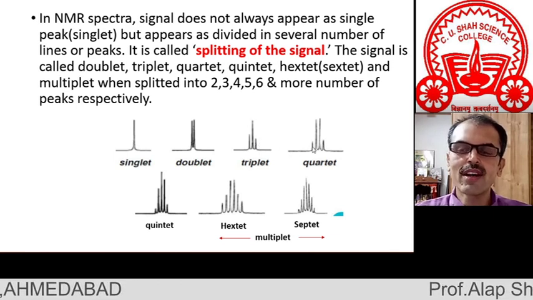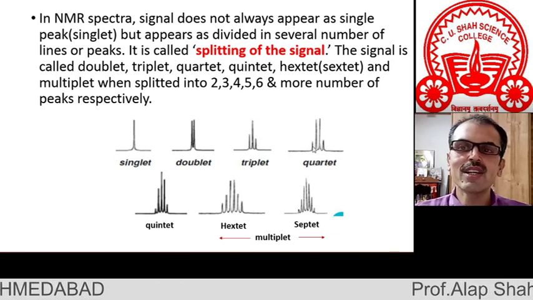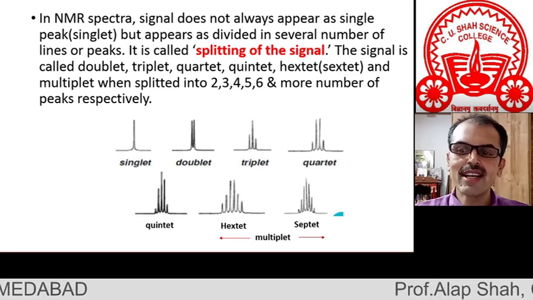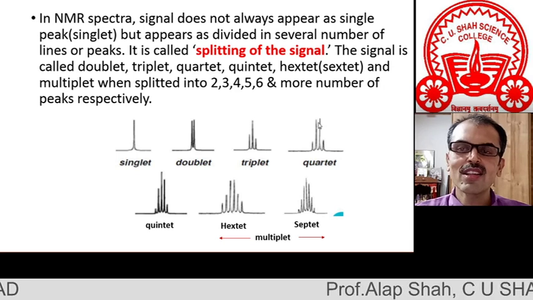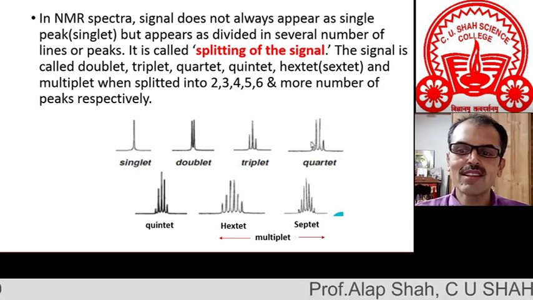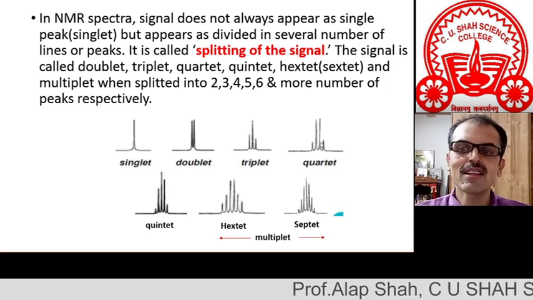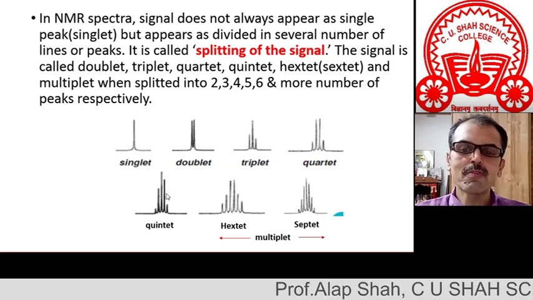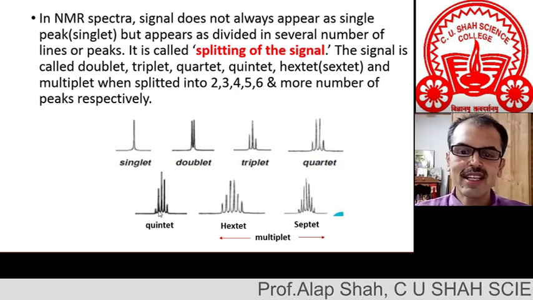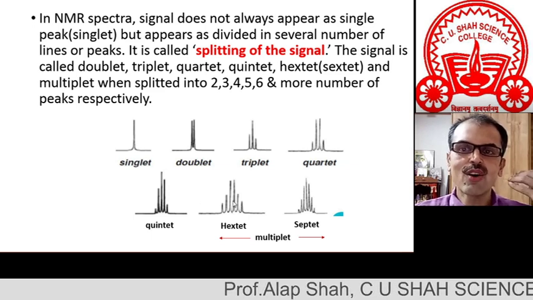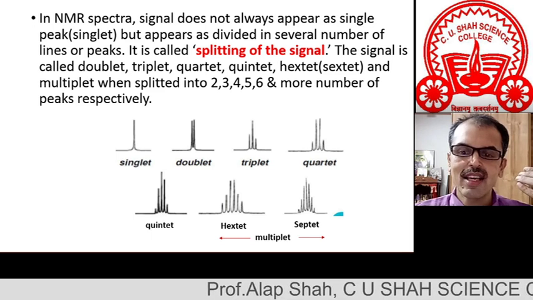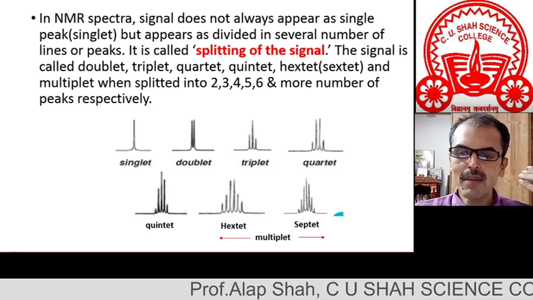This is called a quartet if the signal is split into four lines with the intensity 1:3:3:1. The middle two lines are three times more intense than the terminal lines. If the signal is split into five lines, it is called a quintet. For 6, 7 and onwards, a common word, multiplet, can be used.